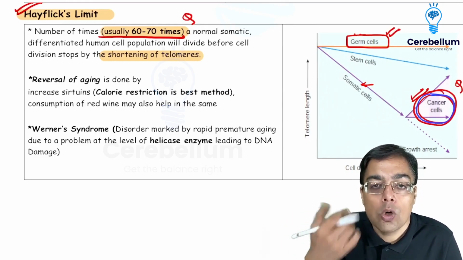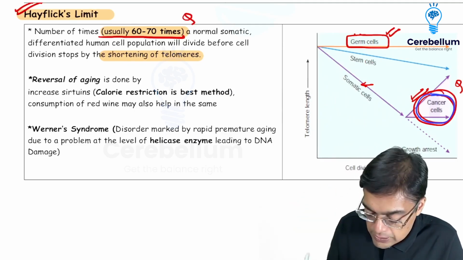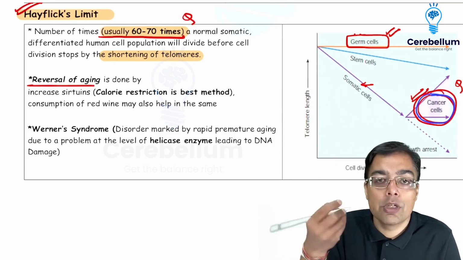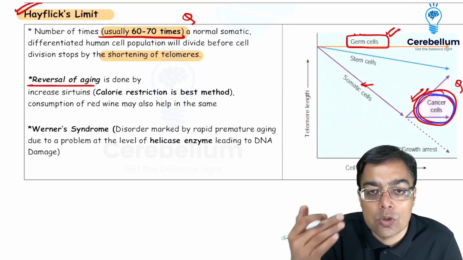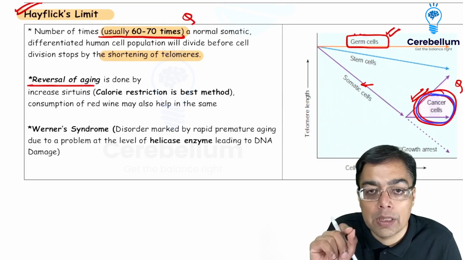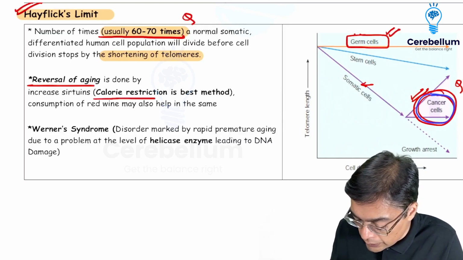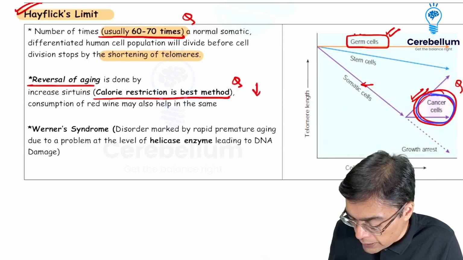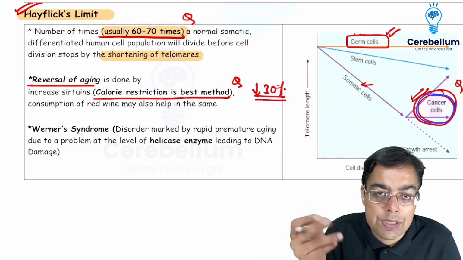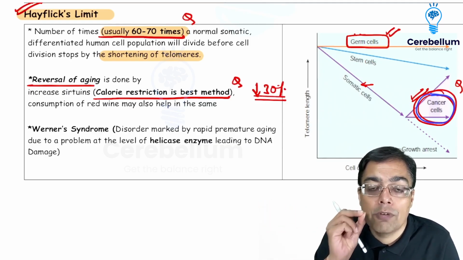Now, why is this important? This is also important because all of us wish to look young forever. Right? That's an eternal question, since mankind has emerged. So we now have the concept of what is given the name of reversal of aging. There can be a lot of theories. Somebody would say decrease oxidative stress, eat lots of fresh fruits. But one of the most characteristic and most important proven theories wherein we have a reversal of aging is calorie restriction. There has to be a decrease in the consumption of calories by 30%, which has been shown as per the study at Harvard University and research activity at Boston, of course, by Professor Sinclair, that there is going to be the presence of reversal of aging.